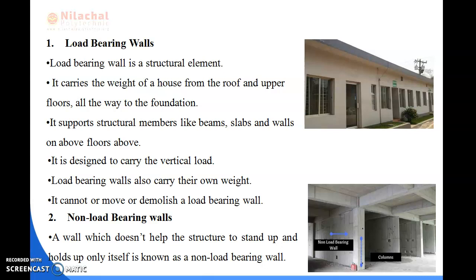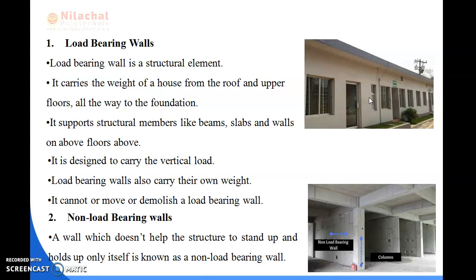It carries the weight of a house from the roof and upper floors all the way to the foundation, and it supports structural members like beams, slabs, and walls on the floors above. It is designed to carry the vertical load. Load bearing walls also carry their own weight. You cannot move or demolish a load bearing wall. You can see I have already shown the images of the load bearing walls here.